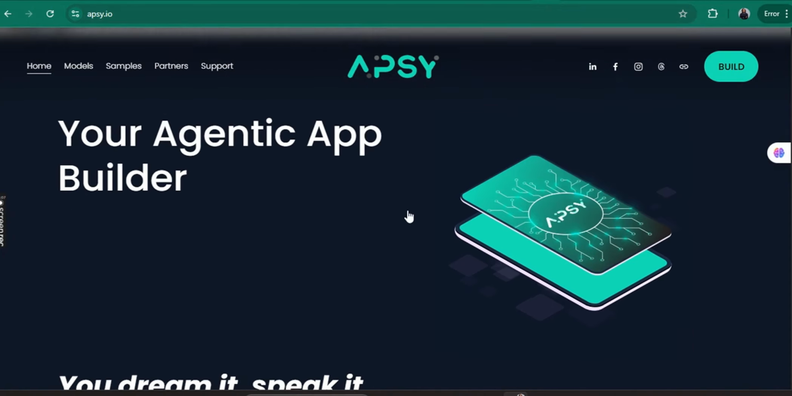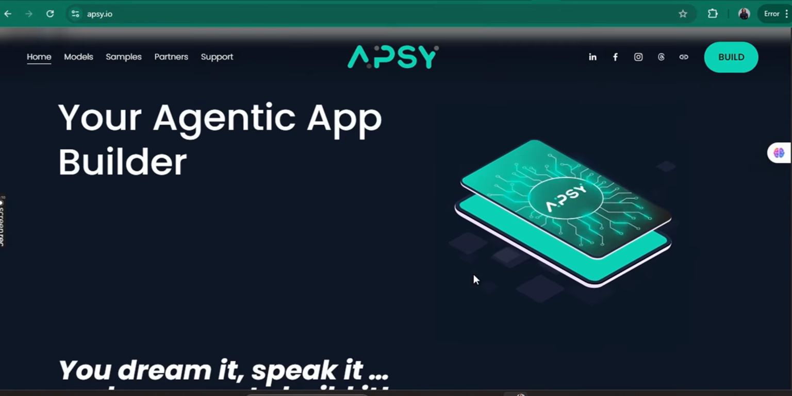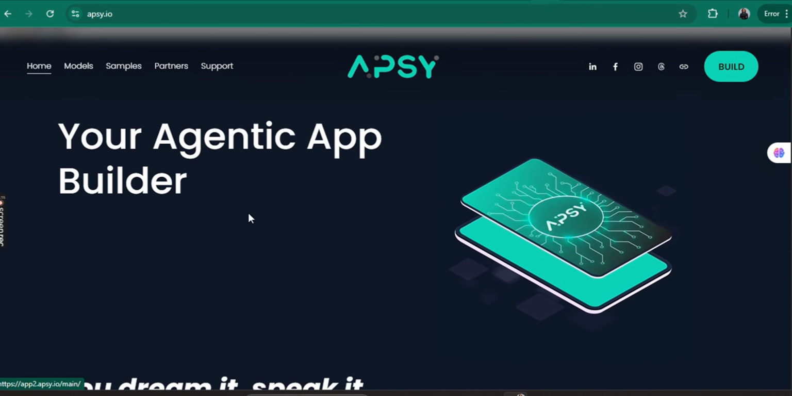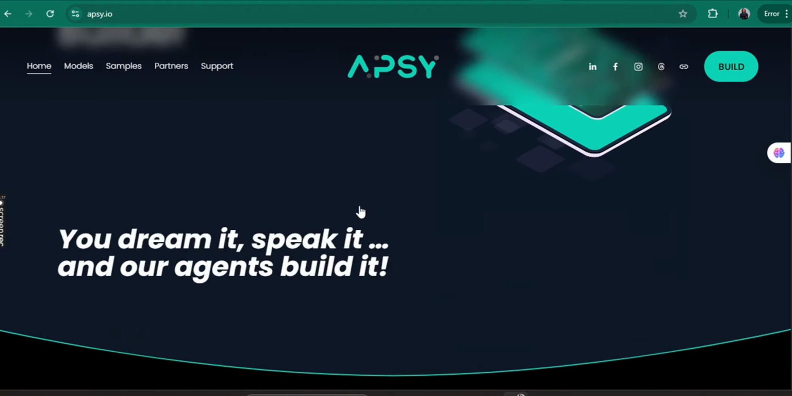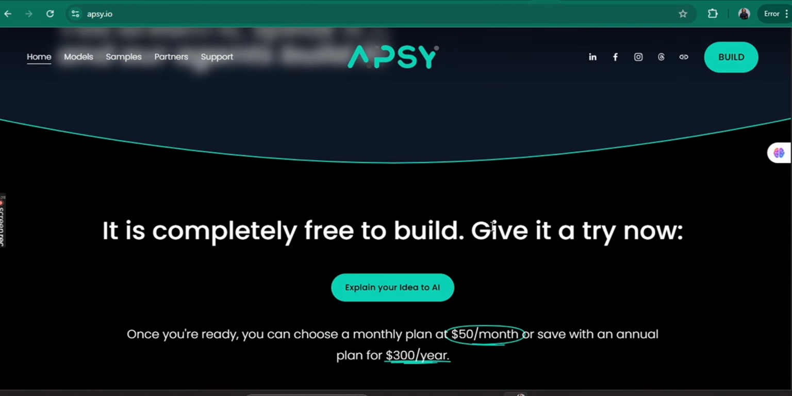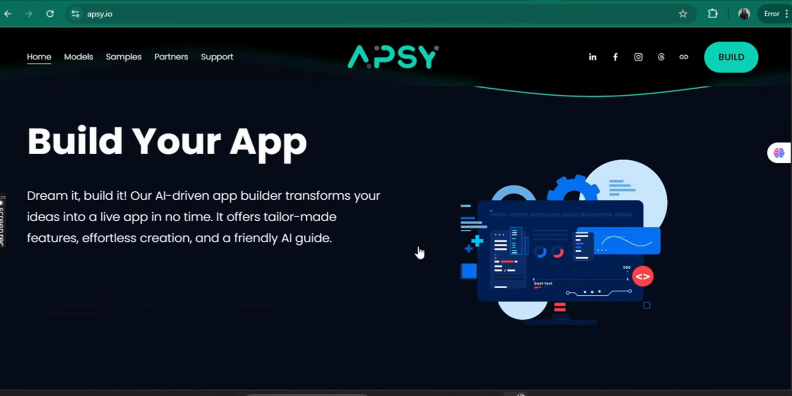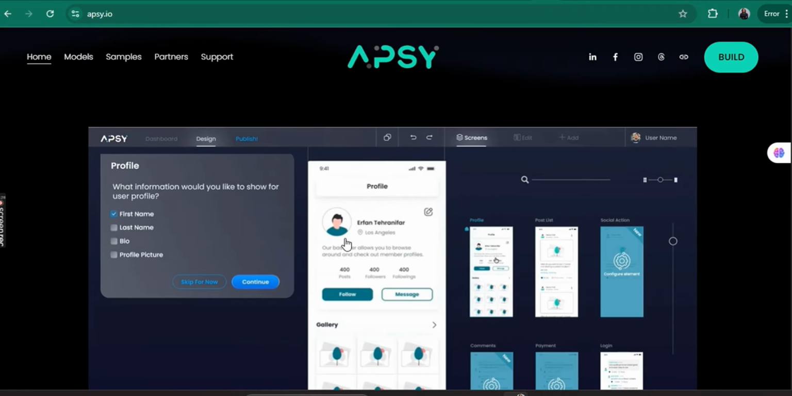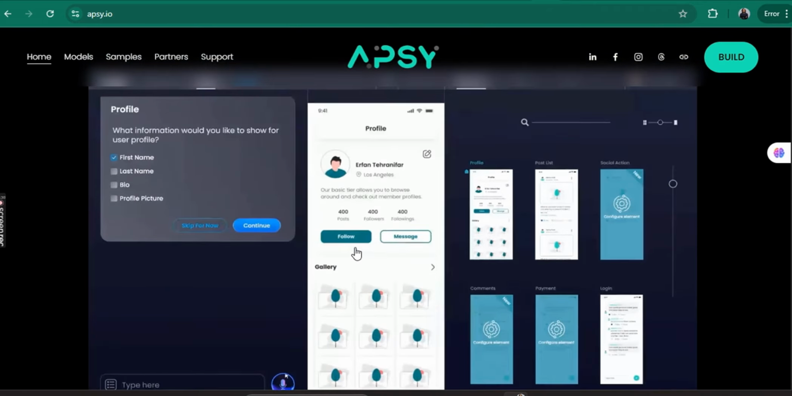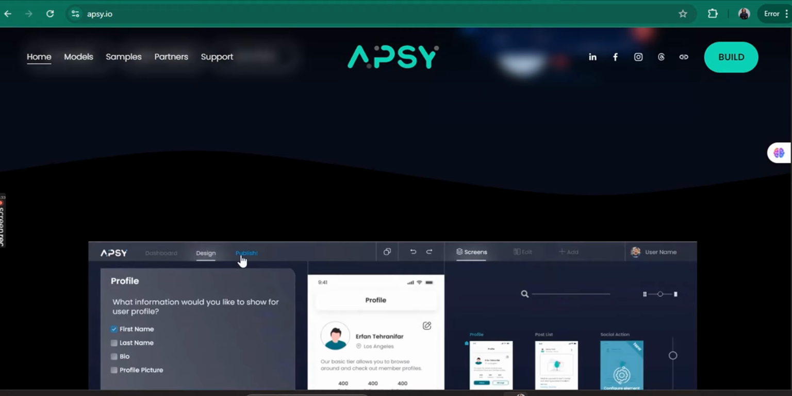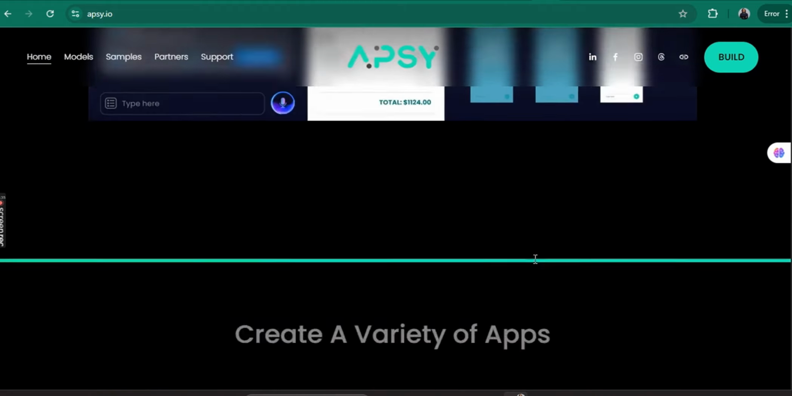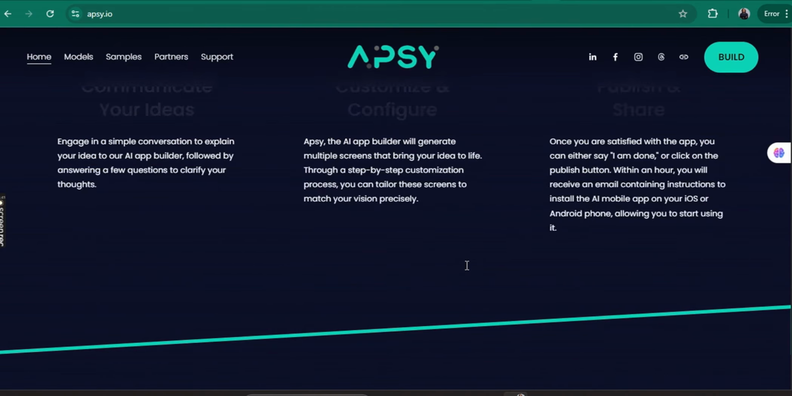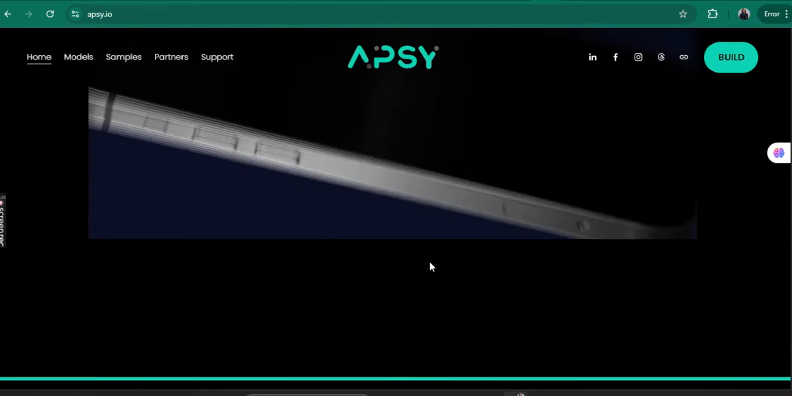Yes, this is Apsy. This is your landing page when you log in. It's self-explanatory. When you want to start something, you just click on build. So it's completely free to build. As you scroll down, it tells you more about the app. And I think this is how the app looks like. The outcome should look like something like this. Then you can create a variety of apps. Then it shows you how it works. Basically, this is what it looks like.